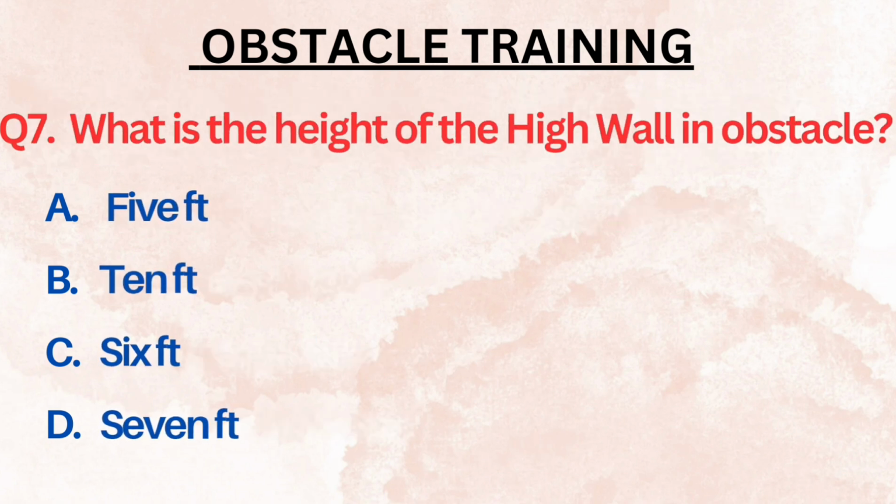The next question is question number 7. What is the height of the high wall in obstacle? And your options are 5 feet, 10 feet, 6 feet or 7 feet. Quickly get a recall if you have already read about it. If not, the right answer for this question is 6 feet. So height of high wall is 6 feet.